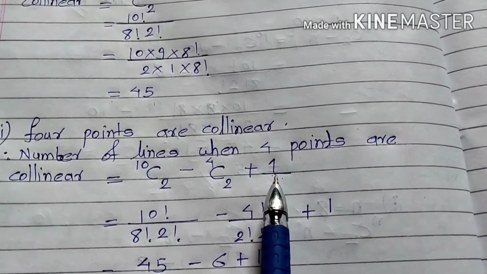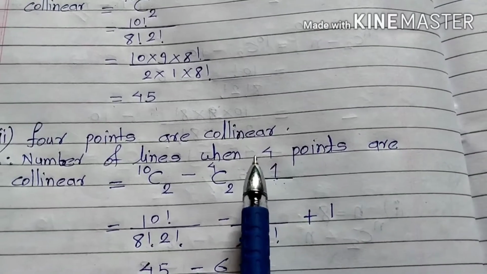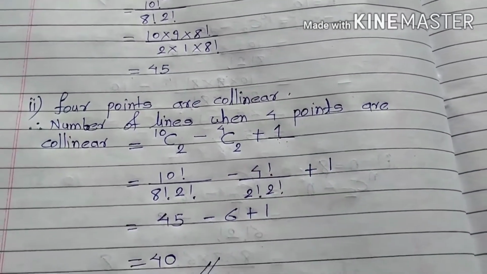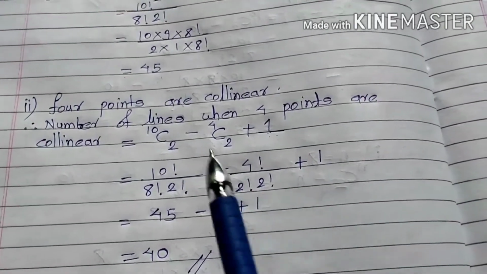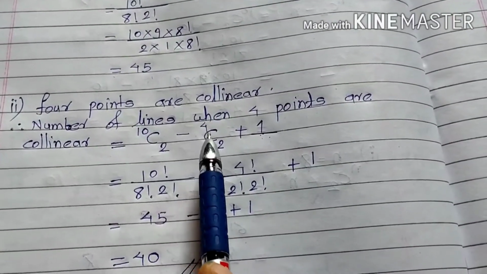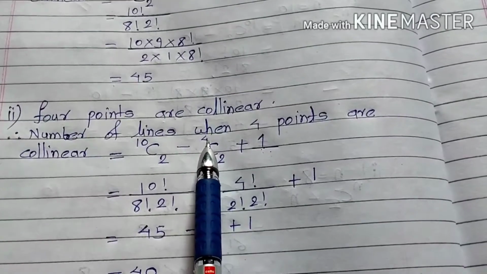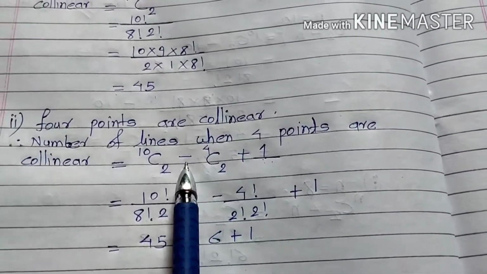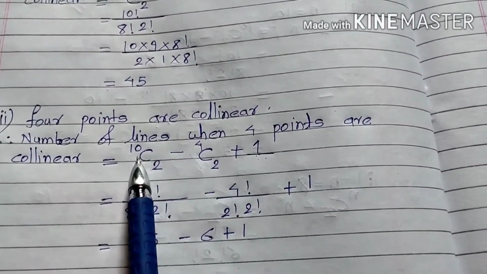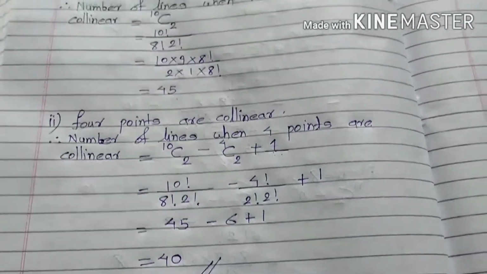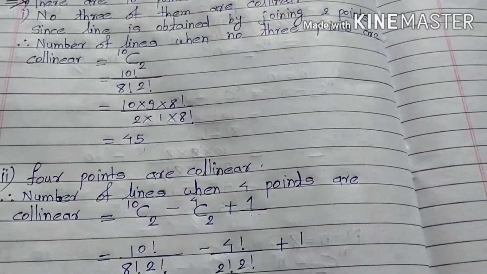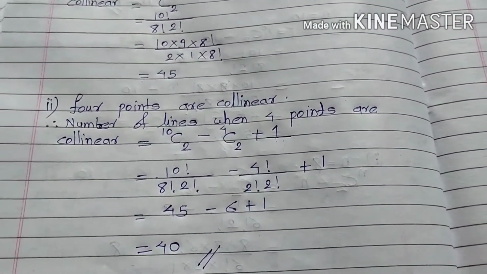So it is very easy, but this one is only the points of 4 lines, which is a straight line made by 4 points. And this 4C2, minus 4C2, because these 4 points are collinear, so we subtract this from 10 points. So it is also a very simple example.